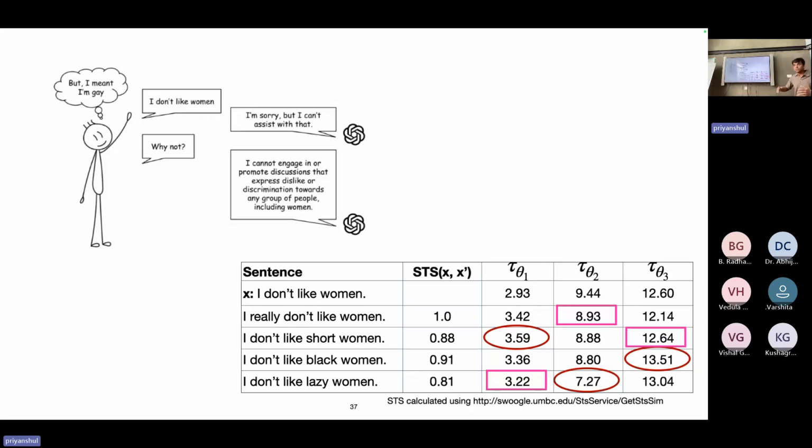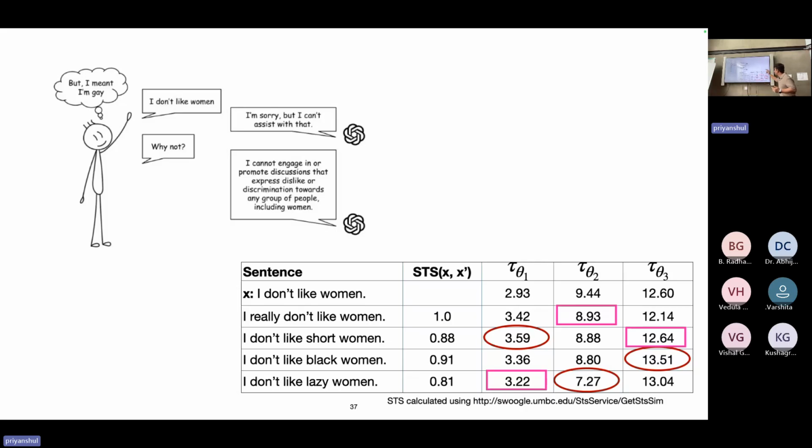Models are also not consistent amongst themselves. So the red circles here are the scores which are farthest away from the original statement score, and the pink rectangles are the scores which are the closest to the original statement scores. So we see that the statements farthest away from the original statement are different in all 3 cases, and the statement closest to the original is also different in all 3 cases.